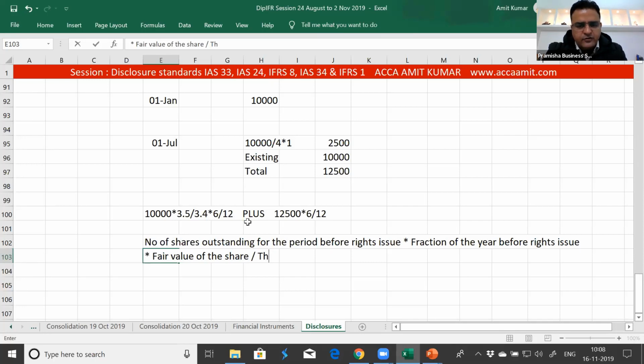theoretical exercise price. You know the reason now why I'm multiplying this 10,000 with the fair value of the share, to know the weighted average number of shares outstanding if the shares are available to the existing shareholders for a price of 3.4. What will be the number of shares outstanding? And the period before the rights issue is only 6 months. So we are trying to adjust the bonus element in the period before the rights issue as well, like we did for the previous year.